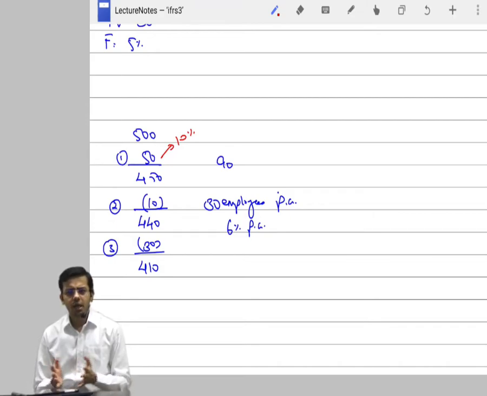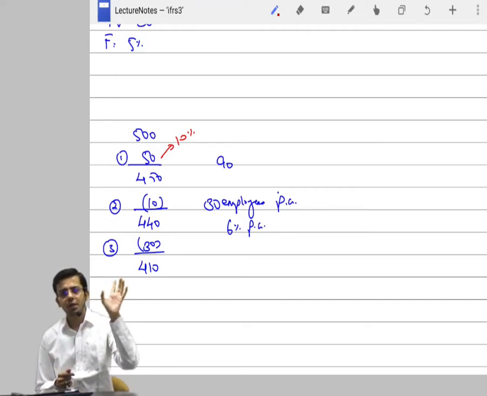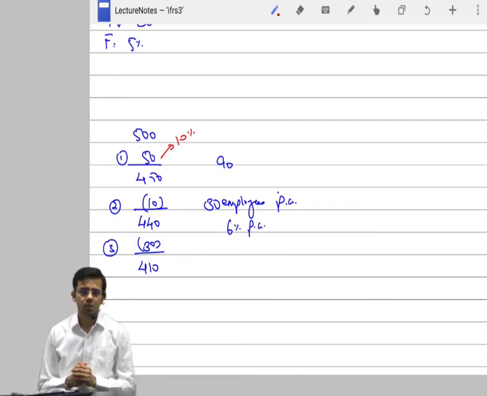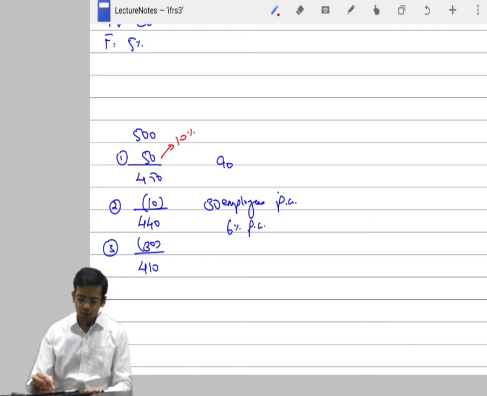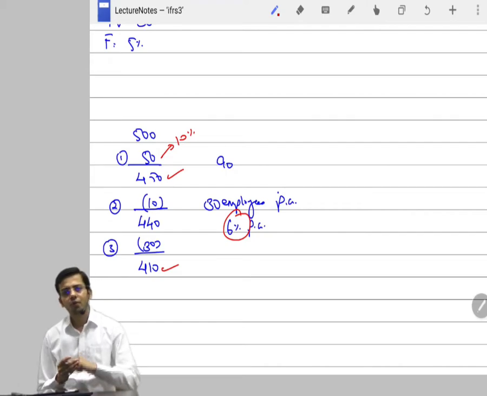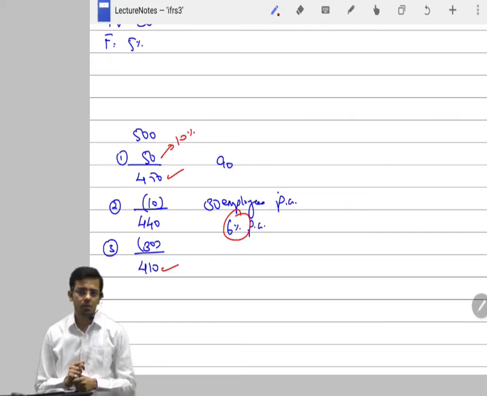So what do you mean exactly by this? They will tell you that we are expecting that from the original 500, 6% per annum will leave, that is, we are expecting 410 employees will exercise the option. So now to determine this 410, should I deduct 6% from 450 over the remaining 2 years, or from 500 only for the remaining 3 years?